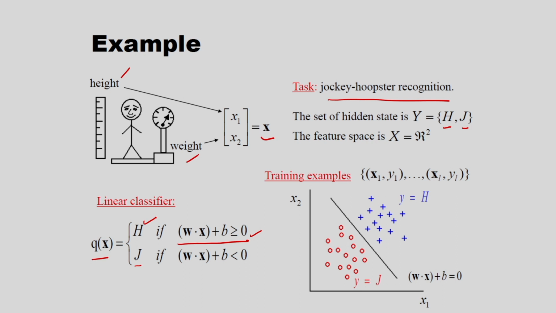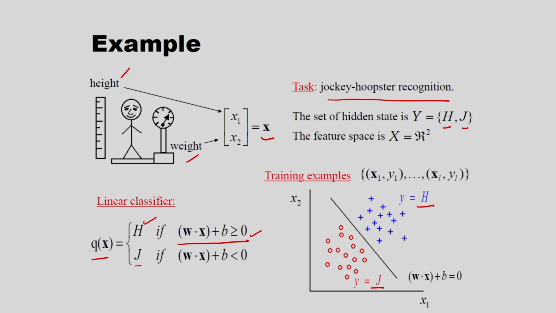So, based on this condition I am determining the particular class, that is the decision making I am doing based on these equations. And in this case you can see I am showing two classes in the figure. The red is the class j, and the blues are the class h, and in between you can see the decision boundary.